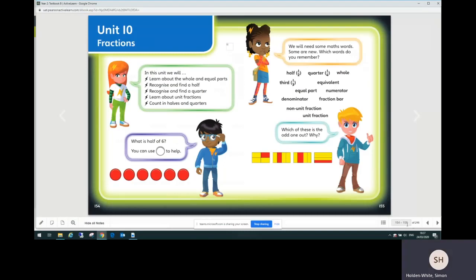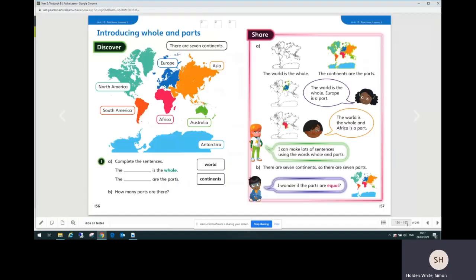Initially, the first 2 pages of the unit are a unit starter, which goes over some vocabulary that children are going to need in this unit. And after that, there are 4 textbook pages for each lesson. And you can see we're on lesson 1 in unit 10, looking at the top of the page. It's helpful to look at that to marry up the pages with the practice book pages. And we are on the first 2 pages of the 4 pages of the textbook for the lesson.